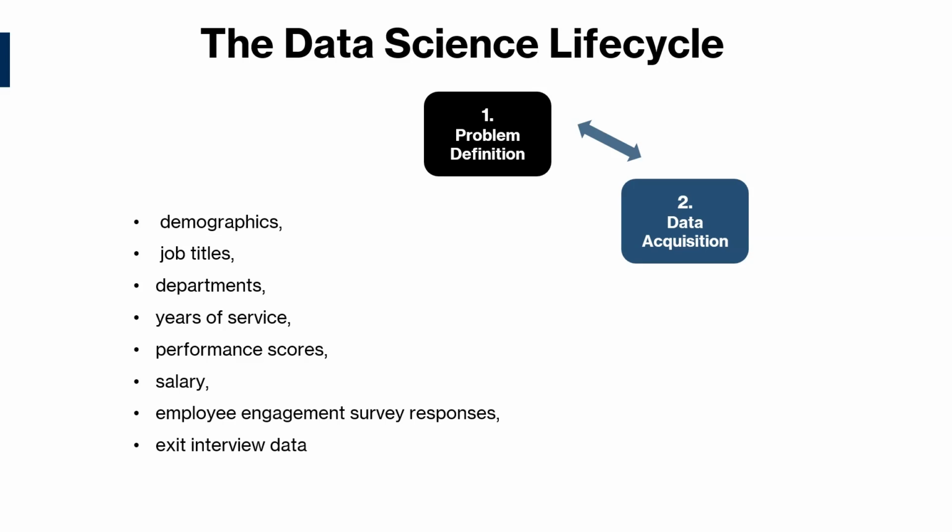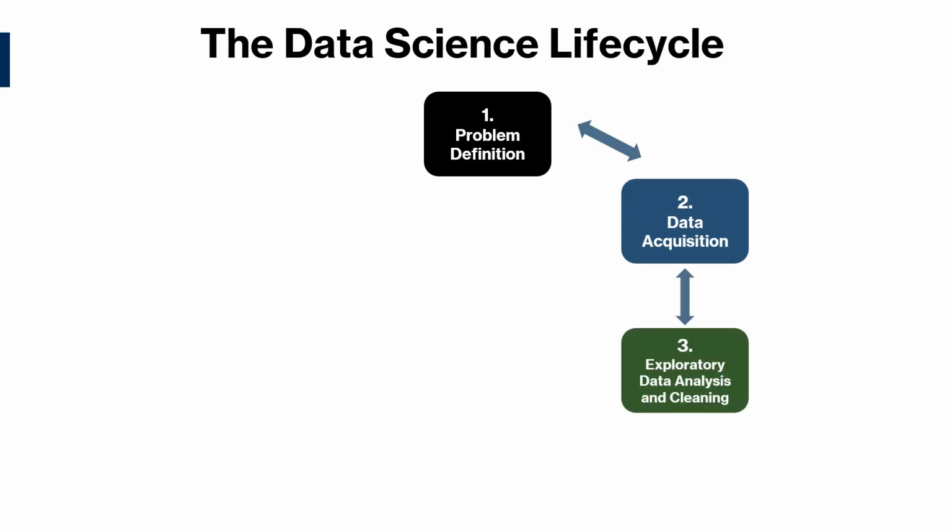Additionally, we may consider gathering external data such as industry benchmarks, like what's the industry salary for those jobs, or economic indicators that may be relevant to the analysis.